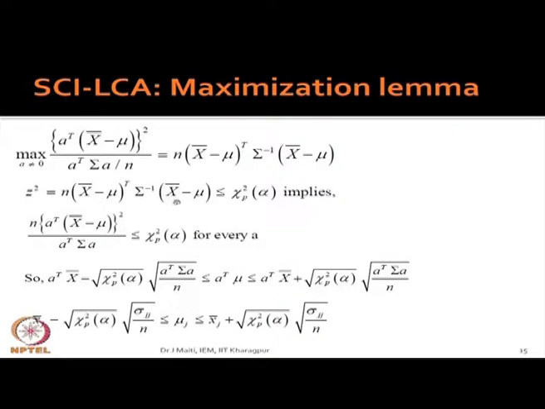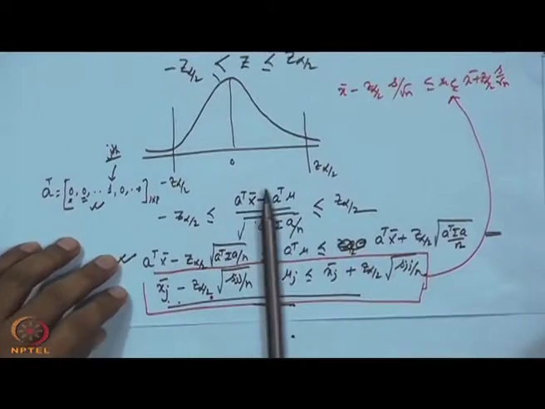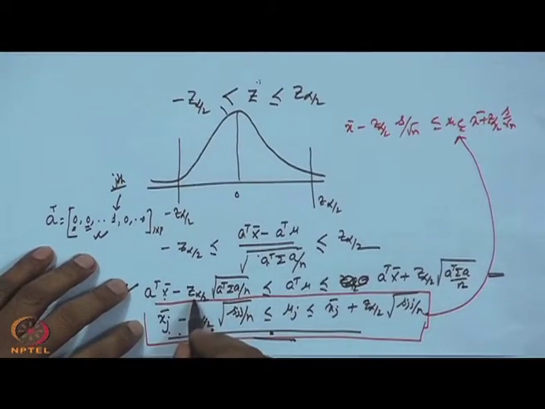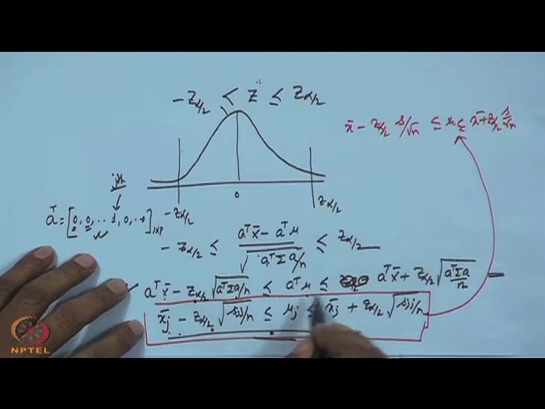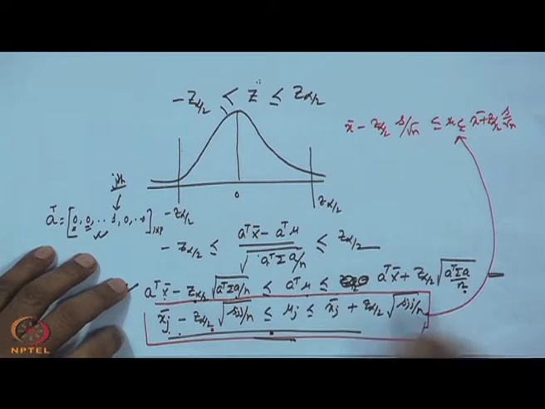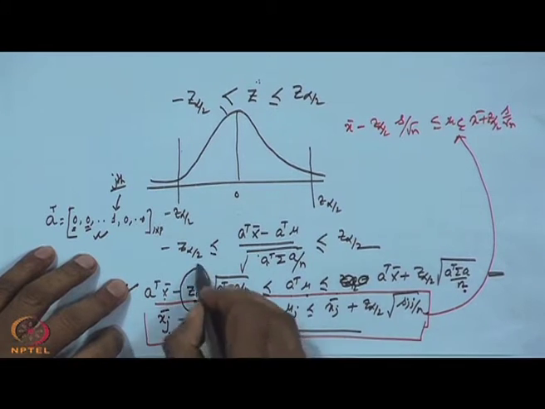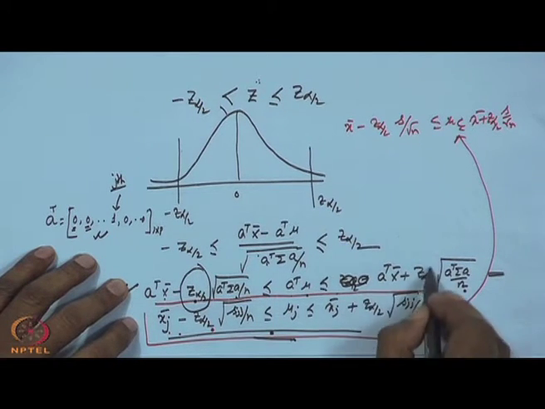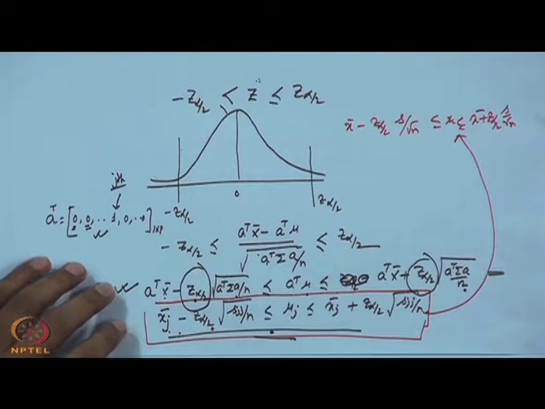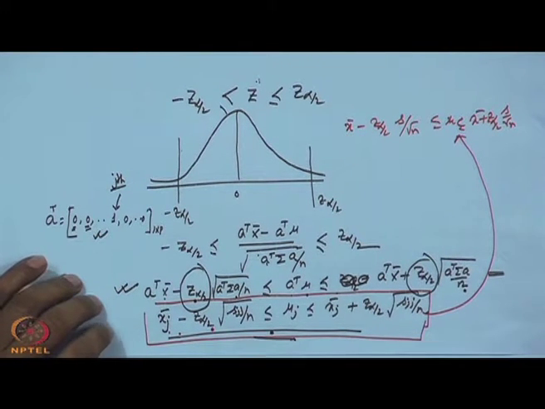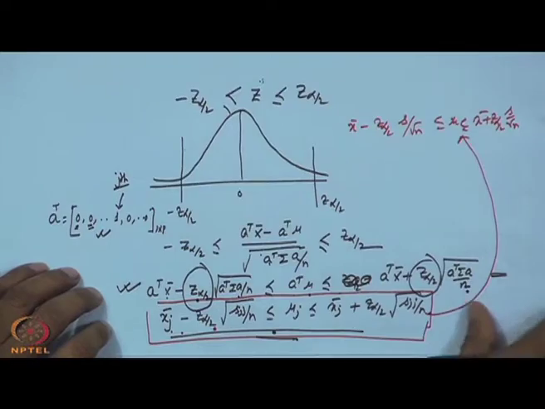Now, with this modification you write the earlier equation. What have you written earlier? You have written A transpose x bar minus z alpha by 2, less than or equal to this, less than or equal to this. So this z alpha by 2 will be replaced by the square root of chi-square p alpha.